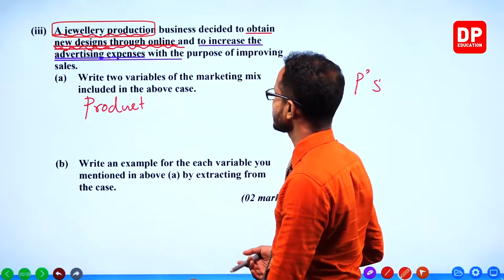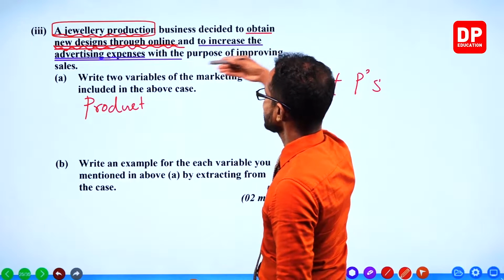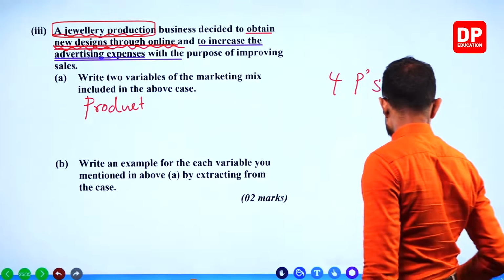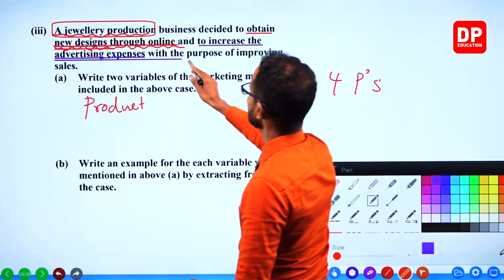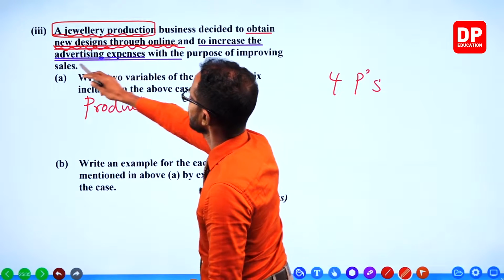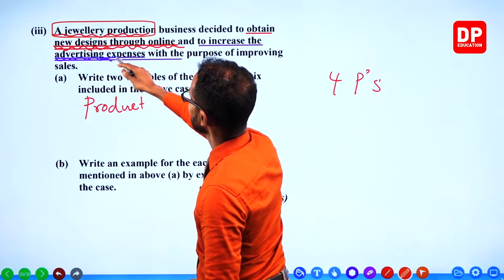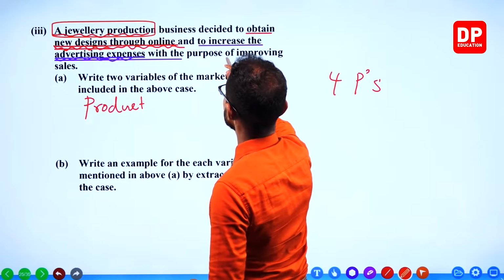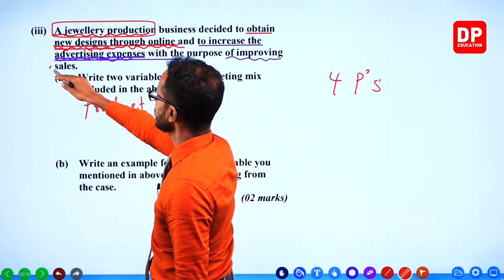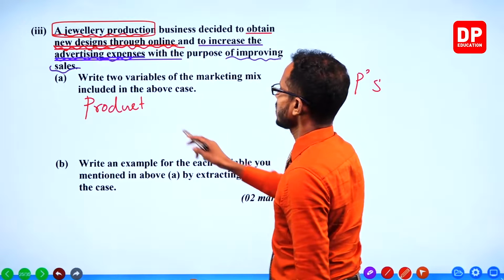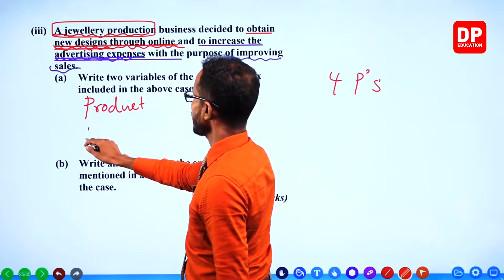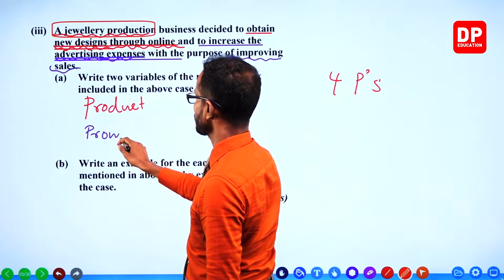Doing promotions. Increase the advertising expenses to improve sales. So product and promotion.